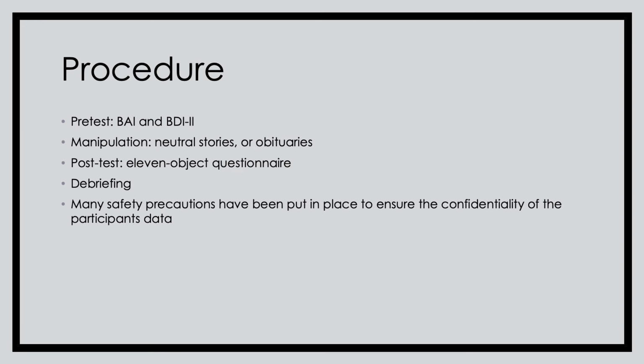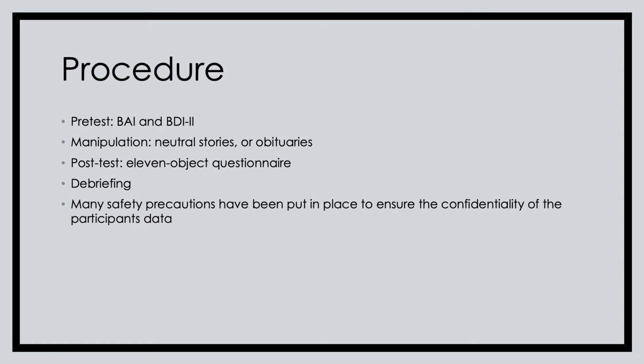After completing the pretest, the participant will then be randomly assigned to either the control or experimental condition, where they will either read 6 neutral stories or 6 obituaries. The obituaries are to get the participant to become more aware of their own death, or mortality salience. After the participant reads the 6 stories, they will then carry on with the 11 item questionnaire.